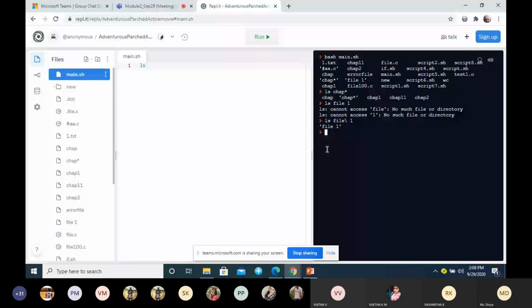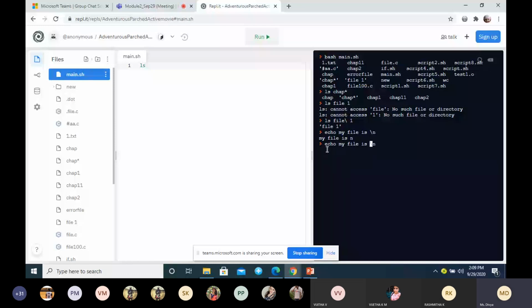To give one more example, I want a backslash n, but what it is giving is just n, correct?